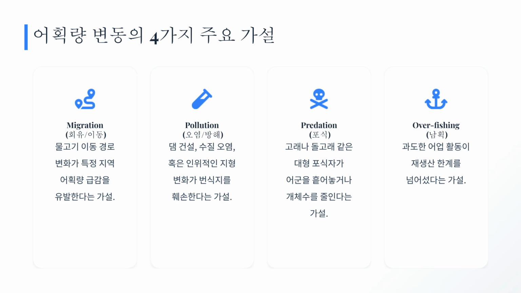Four main hypotheses emerged to explain the variability in catch: migration, pollution or disruption of breeding grounds, predation by large animals, and overfishing, which exceeds the reproductive limits of the fish stock.